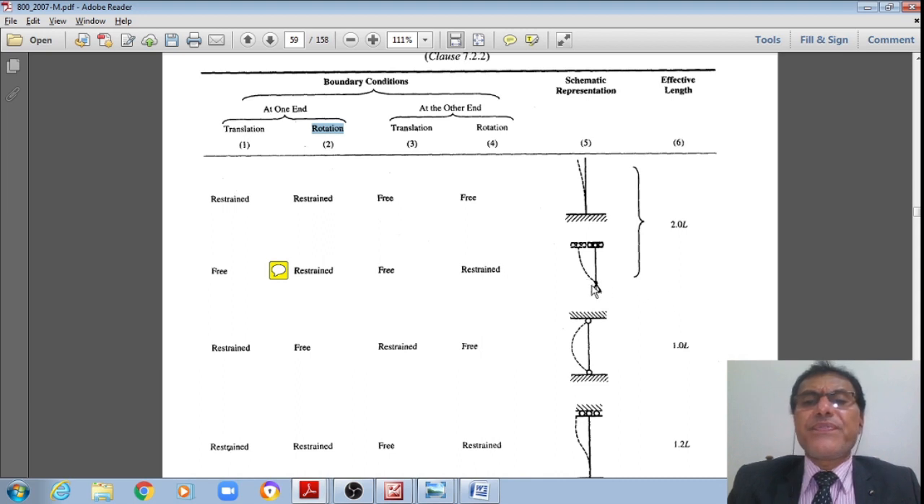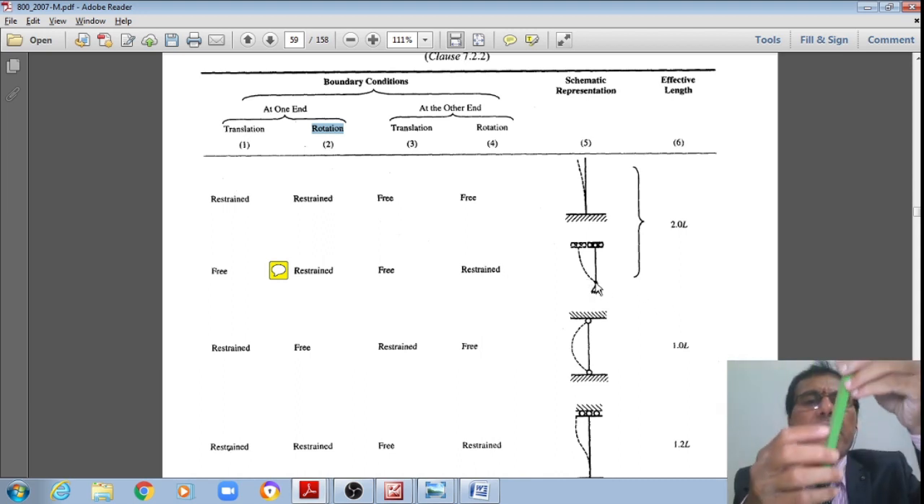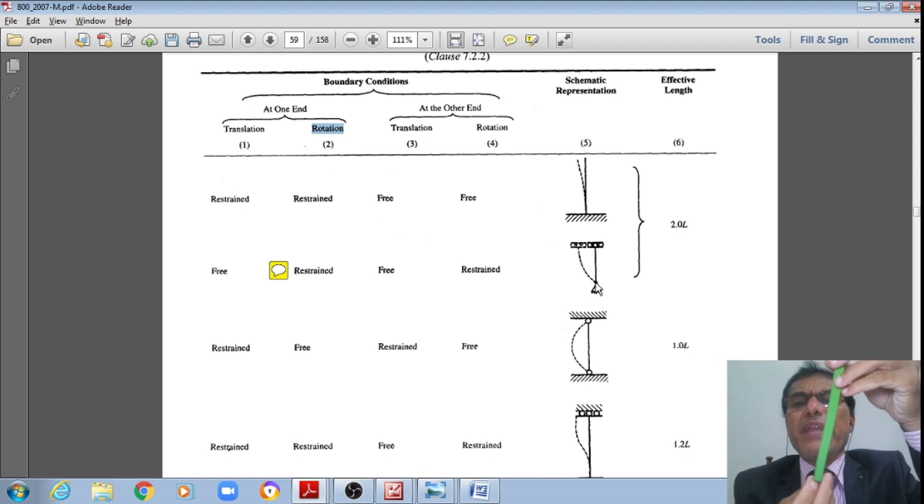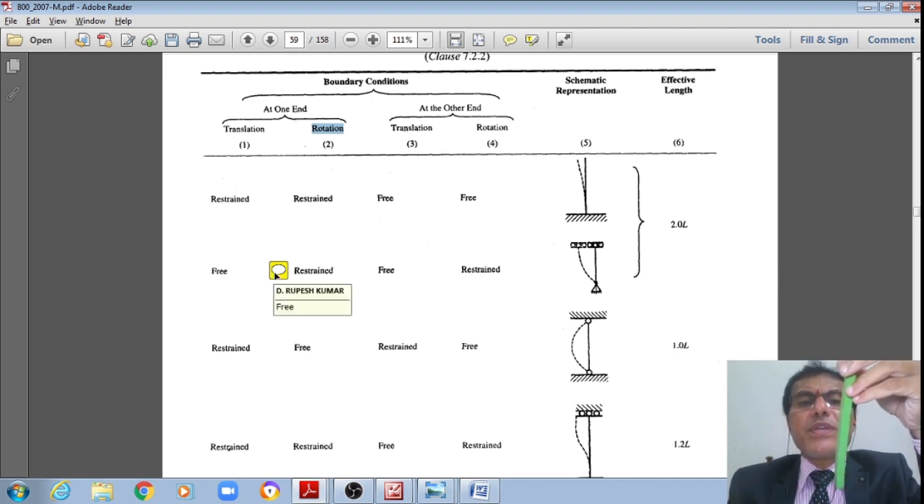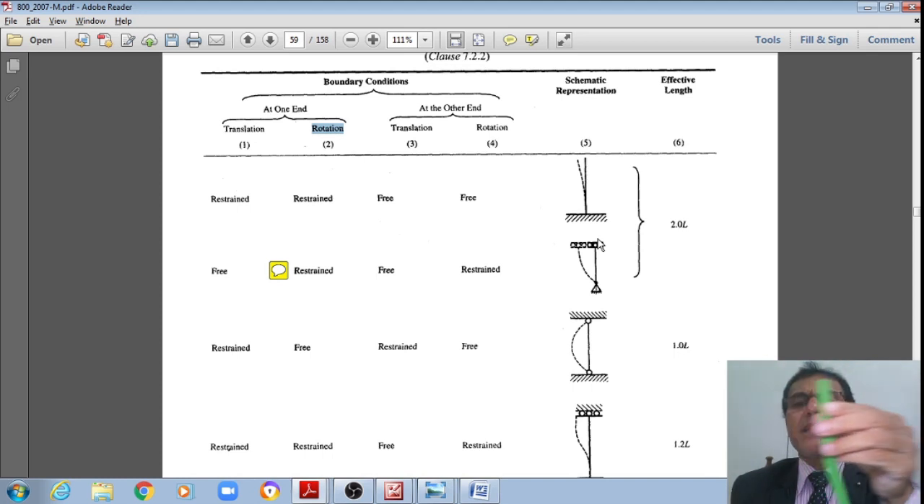The other case may be like this: at one end it is free, means translation is free, it can translate, whereas rotation is also free, means rotation can happen at the other end. Translation can happen, it can translate like this.